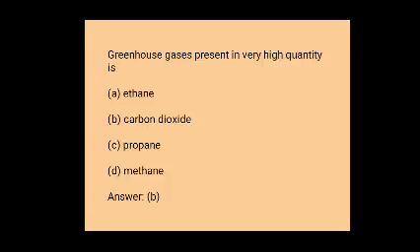Greenhouse gas present in very high quantity. Such gas is carbon dioxide. CO2 is the greenhouse gas most highly present. Among methane, carbon dioxide, propane and ethane, these four options, carbon dioxide is the most influential gas. Carbon dioxide.